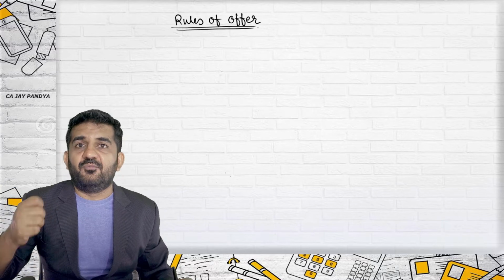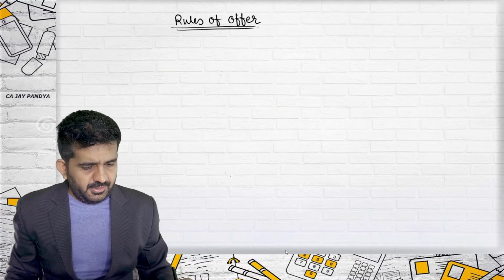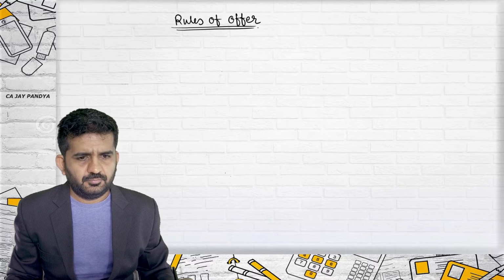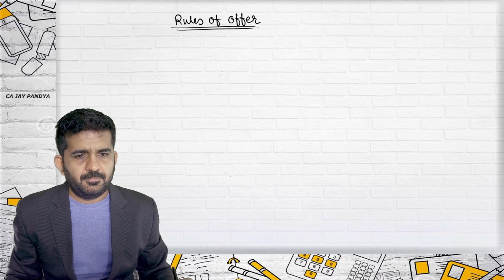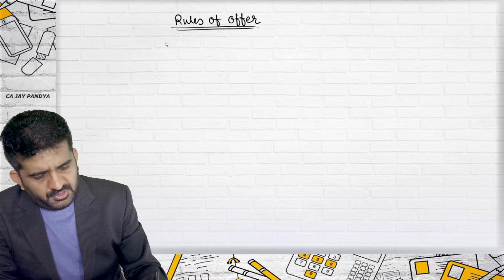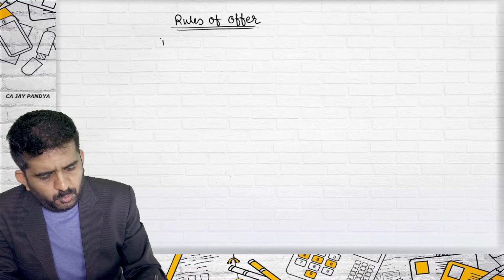How to make a valid offer, that we are going to learn. All right. So first, rules of offer.